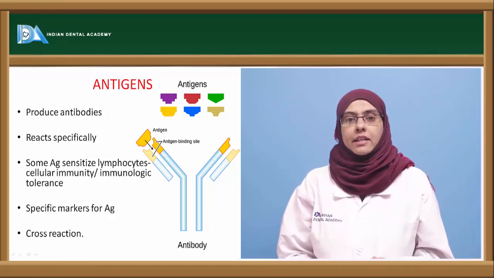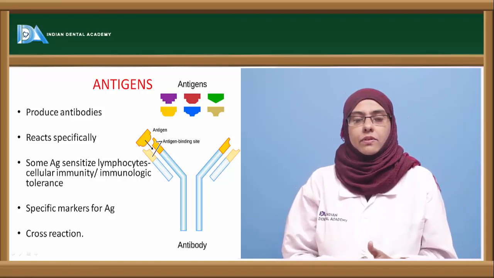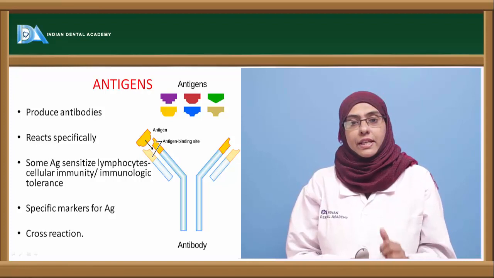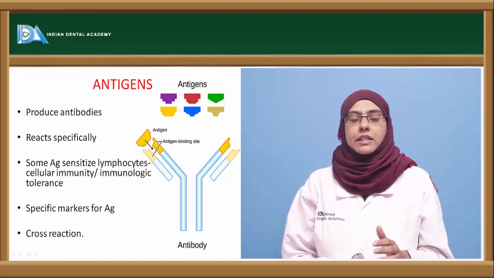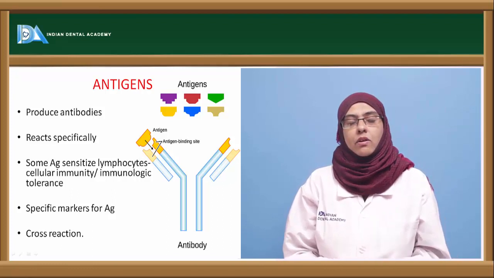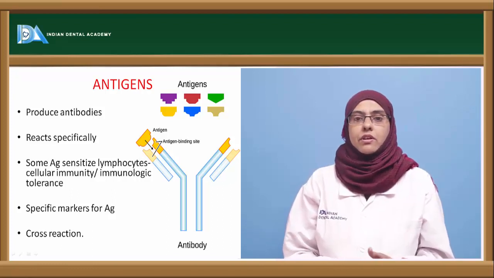So antigens are the characteristic features of the organism that induce the production of antibodies, which react with the antibodies in a specific and observable manner. And it is not that all antigens can induce the production of antibodies.